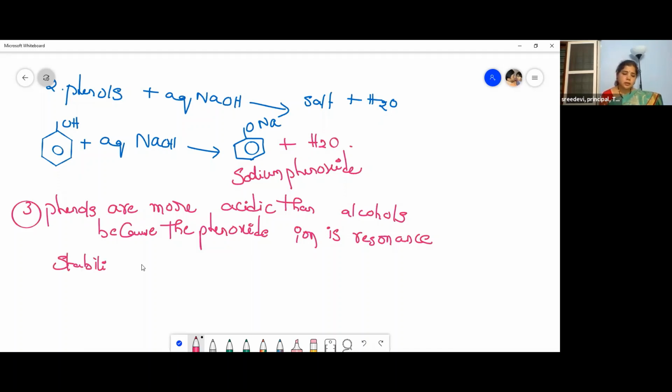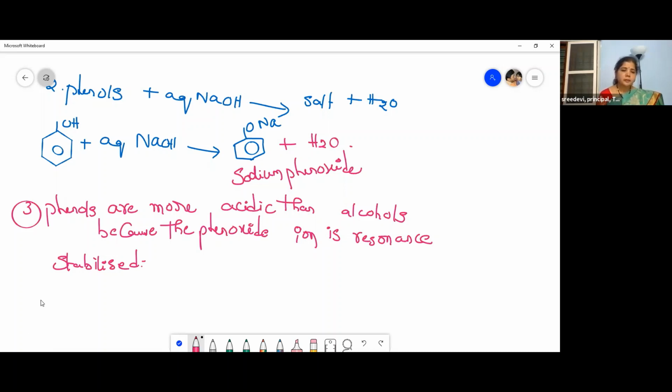So then, what is resonance? The phenomenon of writing two or more structures for a single compound, where none of the structures independently can explain its entire properties, is called resonance. In benzene, there is resonance due to which it is more stable. So the presence of this resonance makes phenols also more stable.